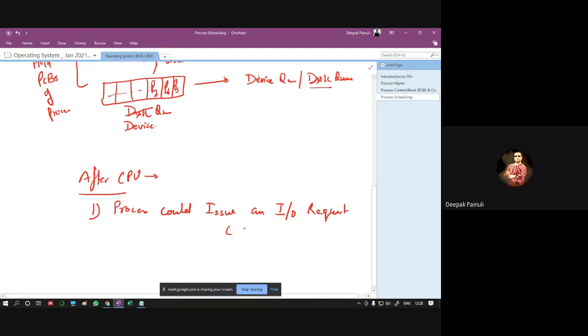That means it will be queued in the IO queue, right? Or the second case may be the process creates sub processes and waits to terminate, right?